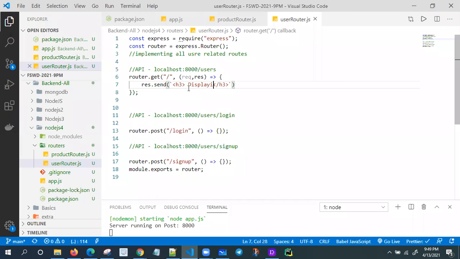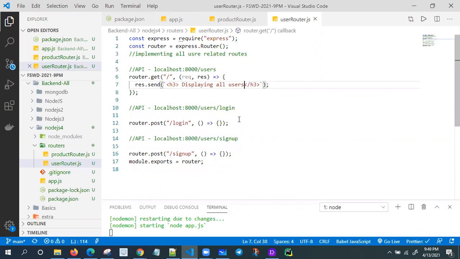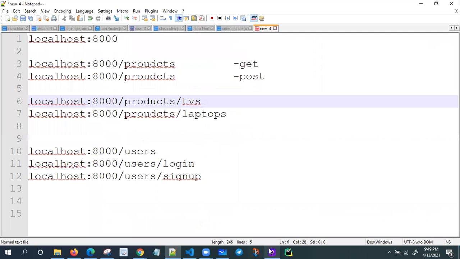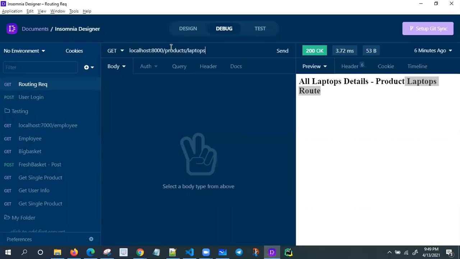Displaying all users. That's all. And let me try this one. So what is the URL? Localhost 8000 slash users. I'm going to use it here only to test this one. I'm giving this one localhost slash users.